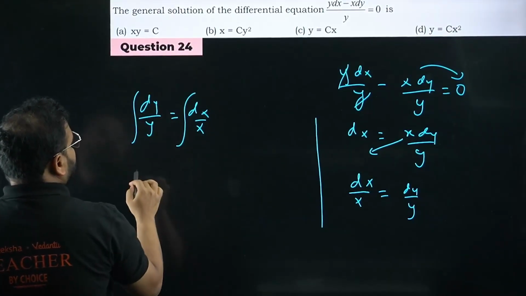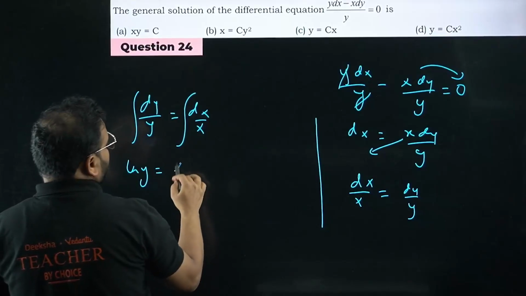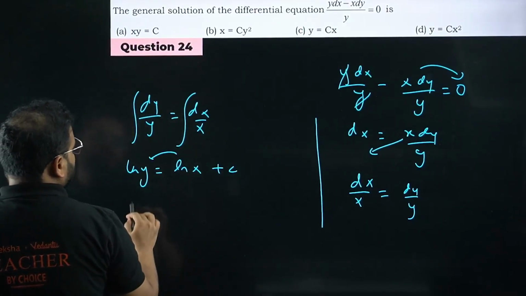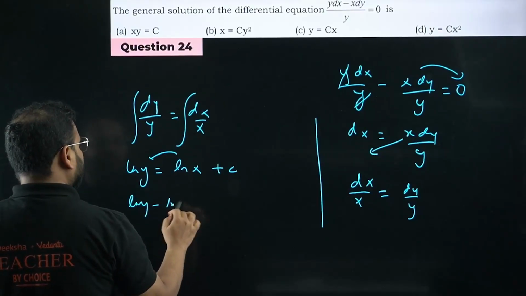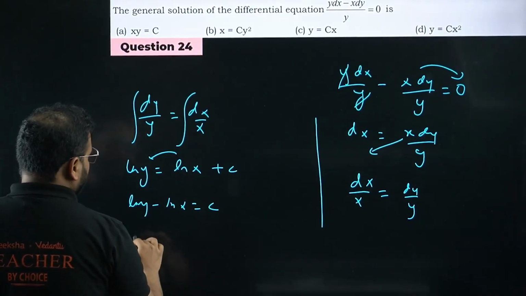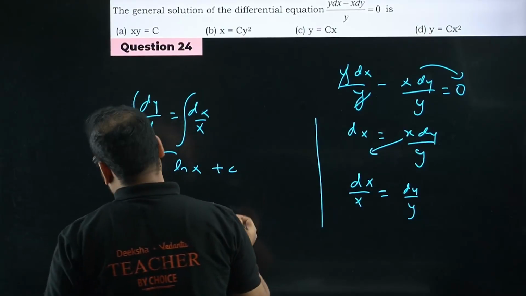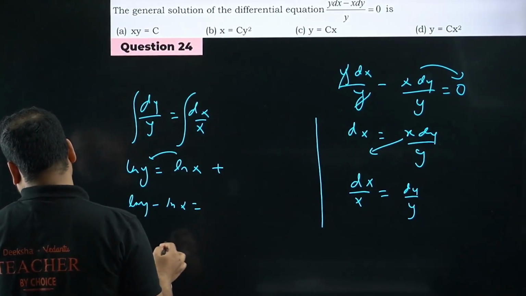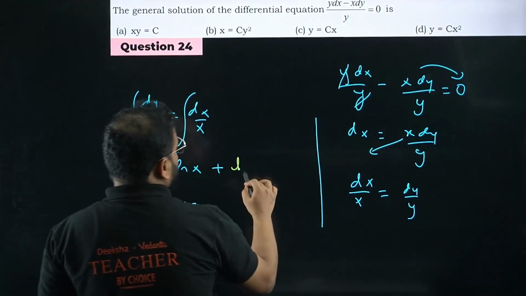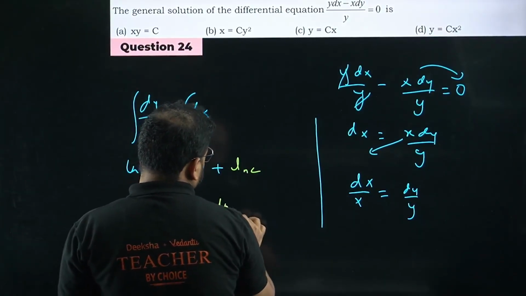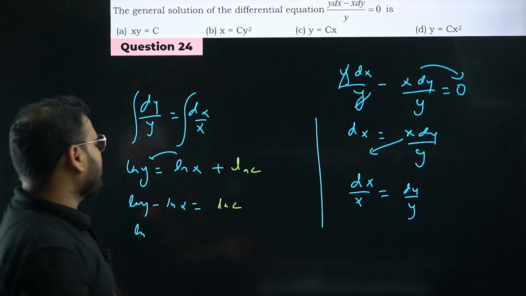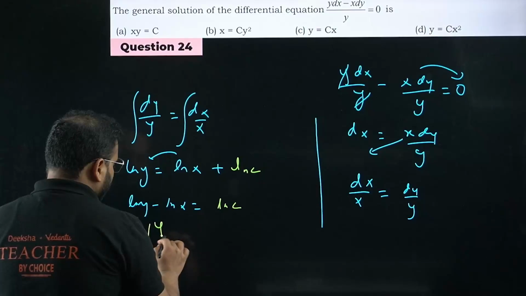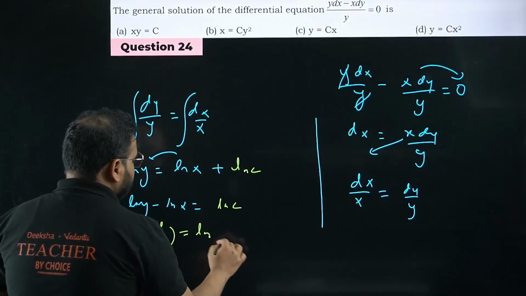Integrate now. We get ln y equals ln x plus c. Move this side, you get ln of y minus ln of x equals c. Constant can be any constant, so I can write it as ln c. A constant number, I can write it in terms of log also, not a problem. So I'm getting ln of y upon x equals ln of c.